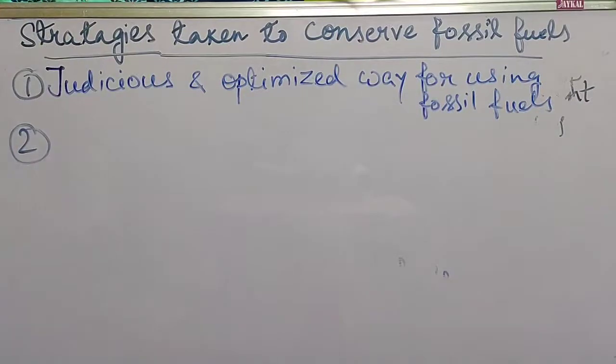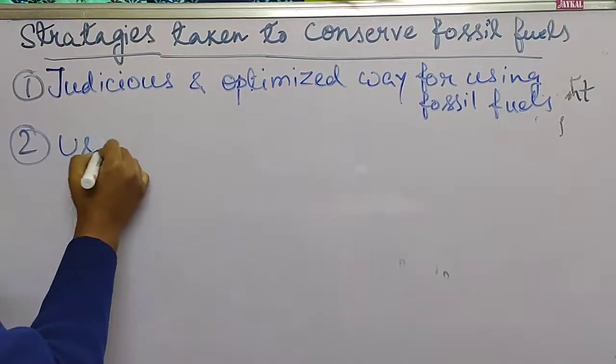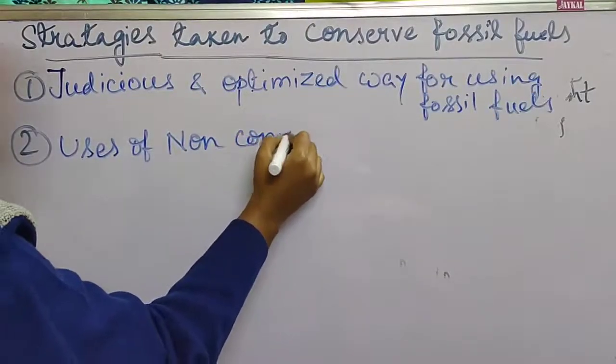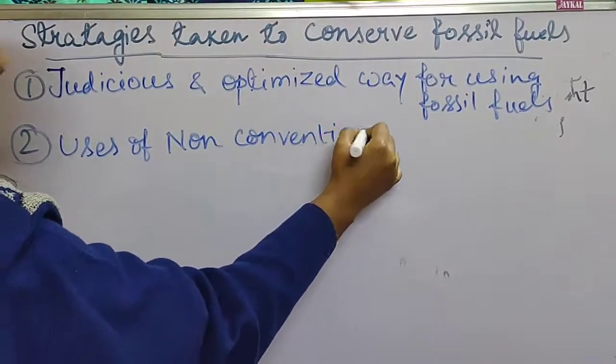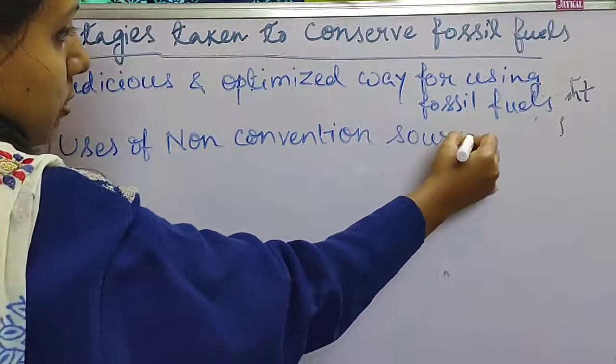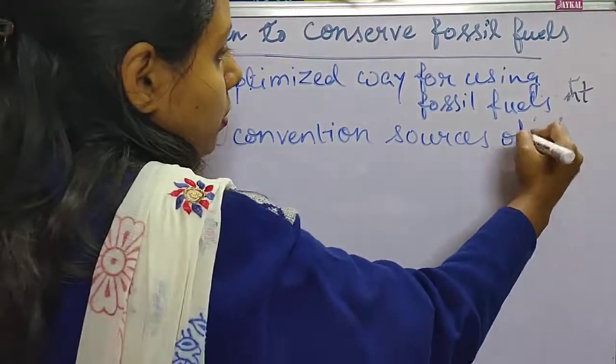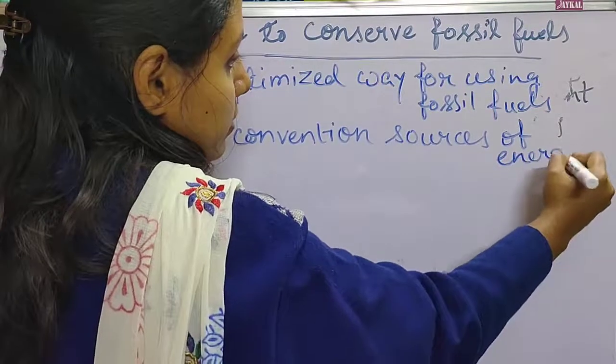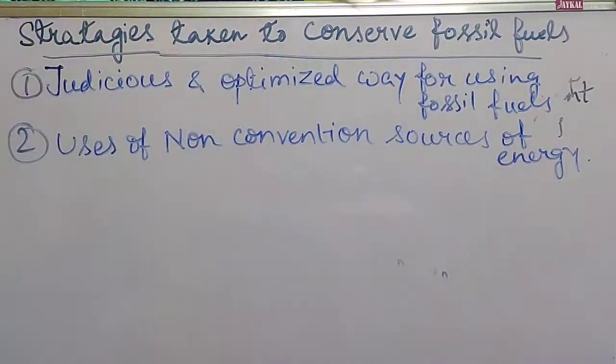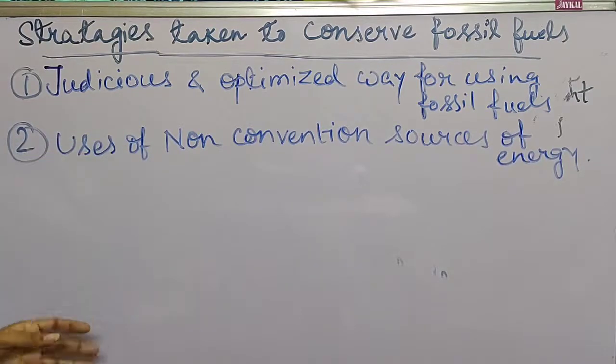And point number 2 will be uses of non-conventional sources of energy. Now one thing that I want to tell you here, that this question may come for 5 marks.